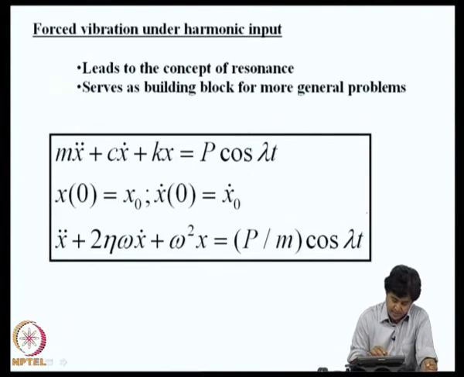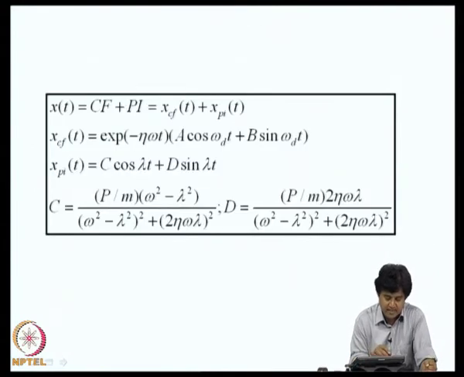So, in standard notations we divide by m and use the standard notation, where eta is the ratio of damping to the critical damping. X double dot plus 2 eta omega x dot plus omega square x is p by m cos lambda t. These are the initial conditions. So, x of t has a complementary function and a particular integral. The complementary function for this case can be shown to be sums of exponentially decaying harmonics, that is exponential minus eta omega t times A cos omega d t plus B sin omega d t, and the particular integral in this case we assume to be harmonic, a superposition of cosine and sine functions.